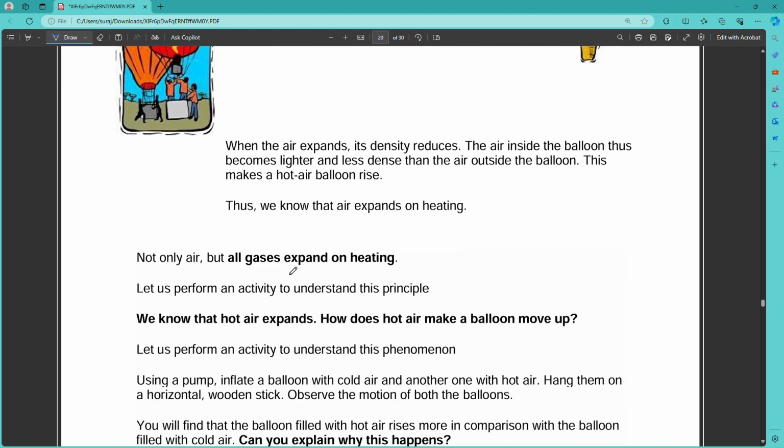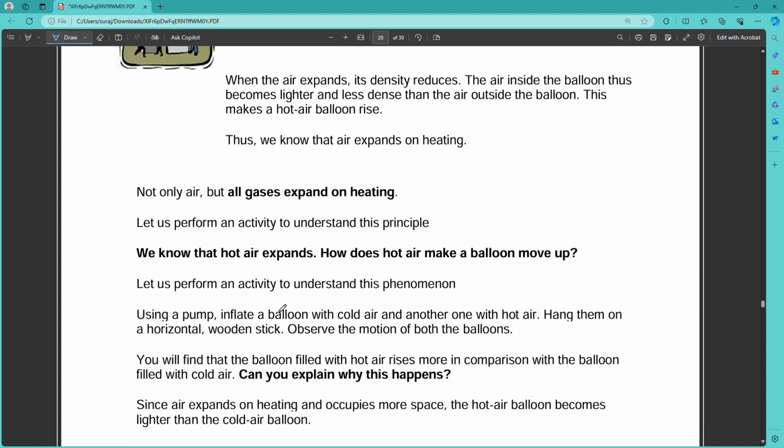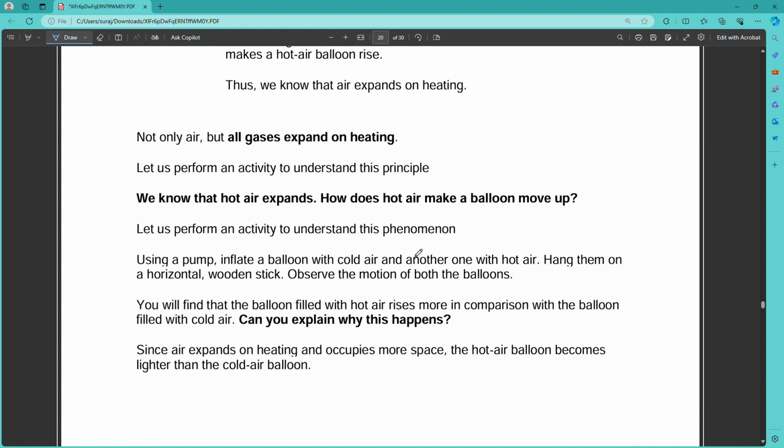But all gases expand on heating, not only air. We know that hot air expands. How does the air make a balloon move up? Let's perform an activity to understand this phenomenon.